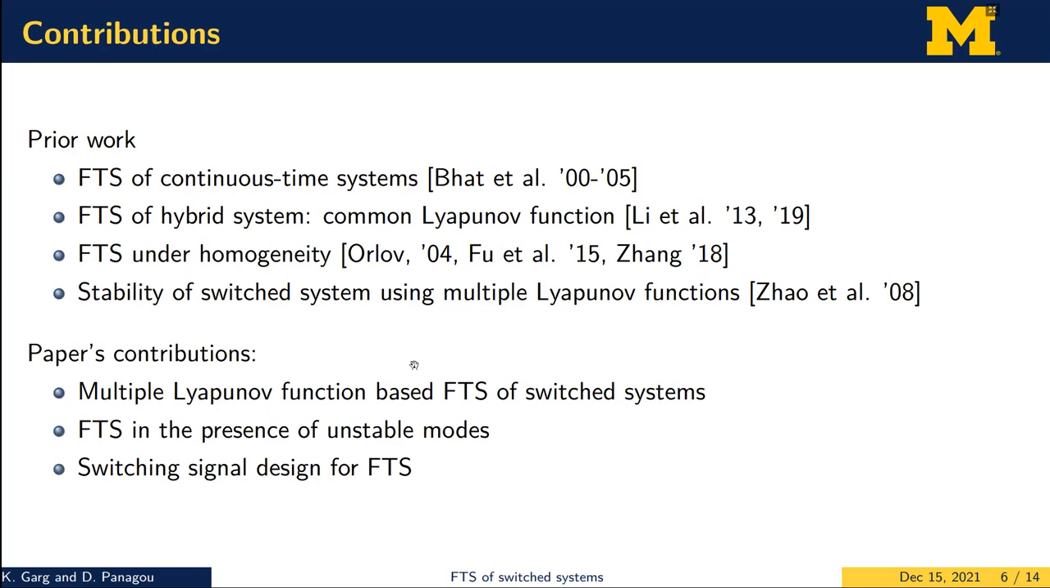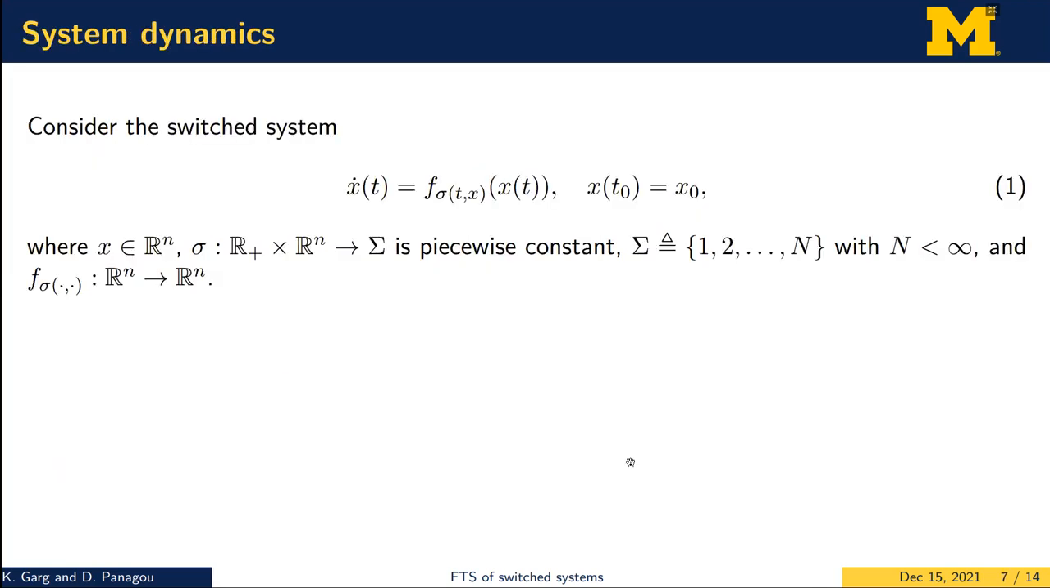Well, in this paper, what we do is we utilize this prior work on stability of switch systems using multiple Lyapunov functions, and we modify these conditions to guarantee finite time stability of switch systems using multiple Lyapunov functions. So in that, we allow the system to have unstable modes. And in addition, we also present a switching signal design such that the resulting switch system would have its equilibrium point as finite time stable.